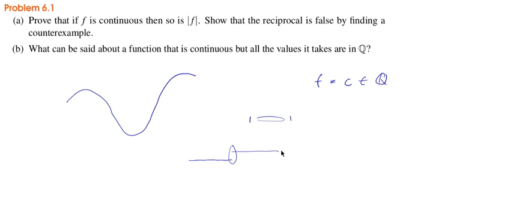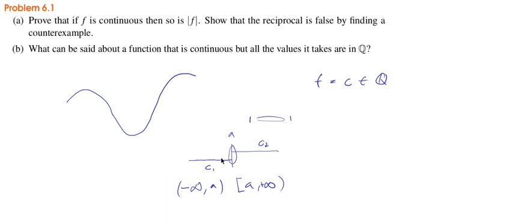Rigorously, suppose that f has two values, c1 and c2, in the different intervals from -infinity to a, and from a to +infinity. This is a.